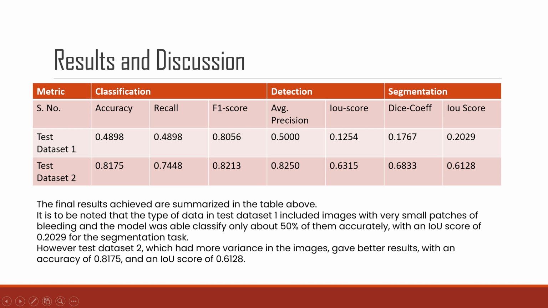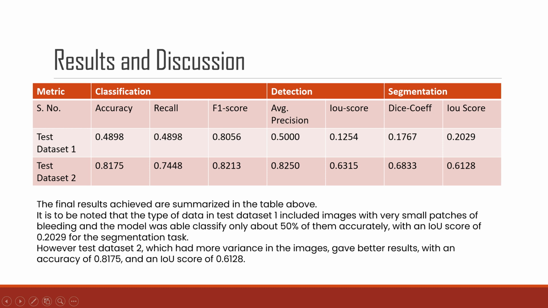It is to be noted that the type of data in test dataset 1 included images with very small patches of bleeding, and the model was able to classify only about 50% of them accurately, with an IOU score of 0.2029 for the segmentation task. However, test dataset 2, which had more variance in the images, gave better results with an accuracy of 0.8175 and an IOU score of 0.6128.